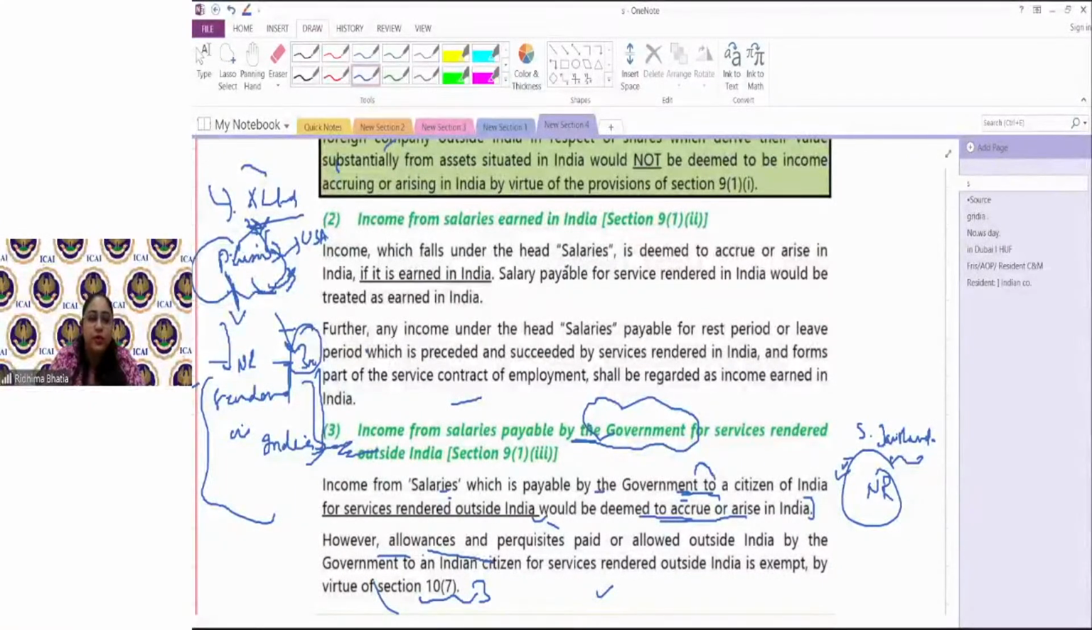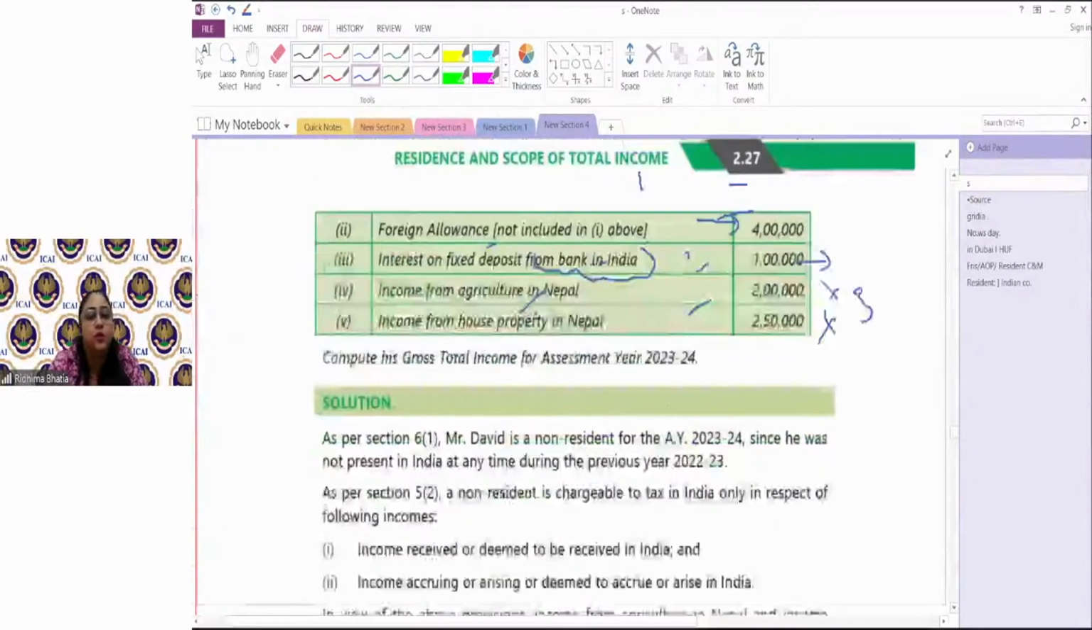So salary से related points clear. Now we move to dividend.